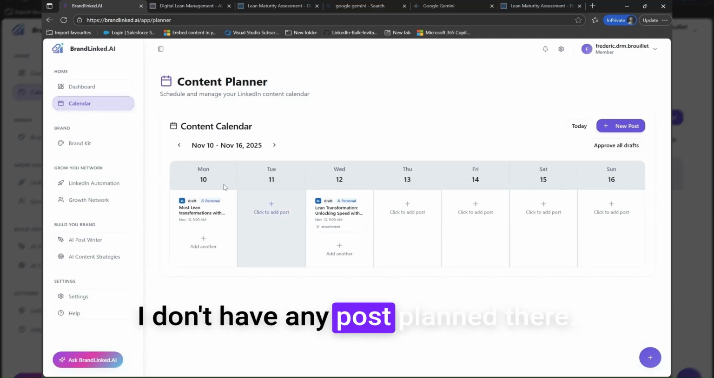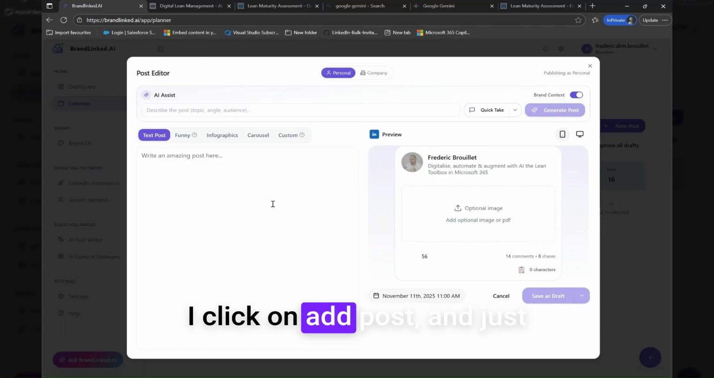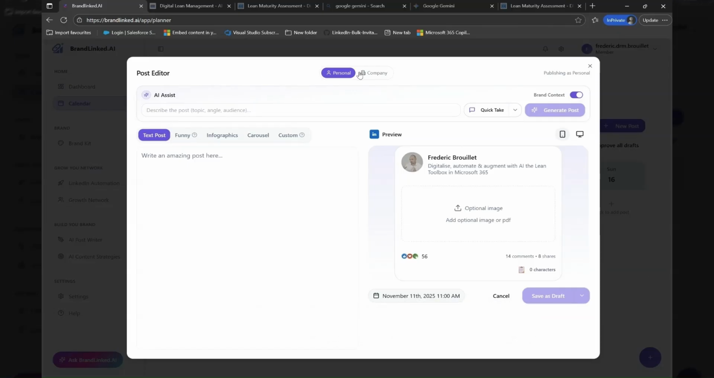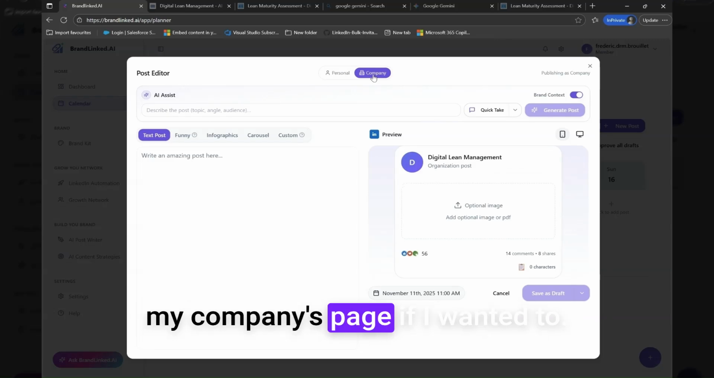I don't have any post planned there. I click on add post. And just like that, I get a pop-up. By default, I've set it up for it to be posted on my personal page, but I could also choose to post on my company's page if I wanted to.